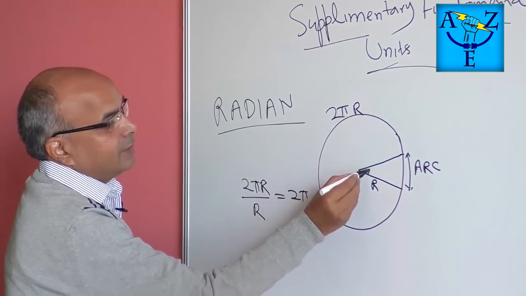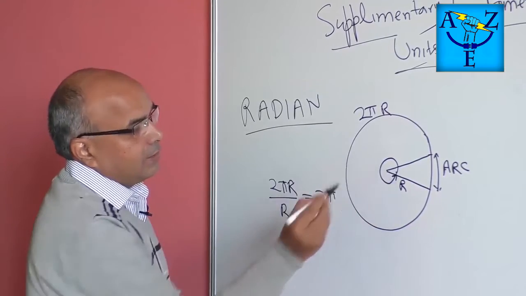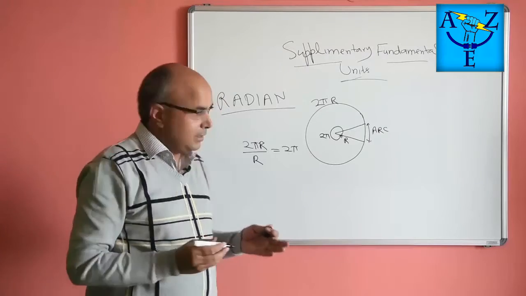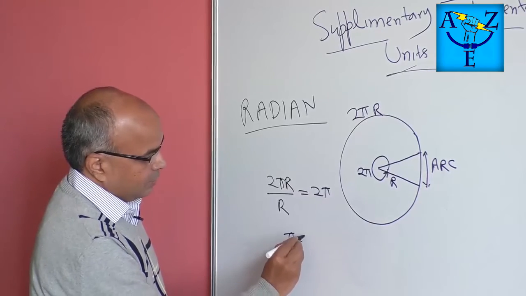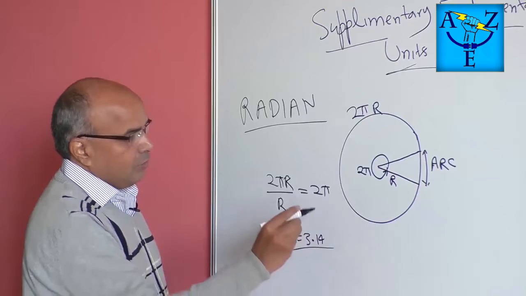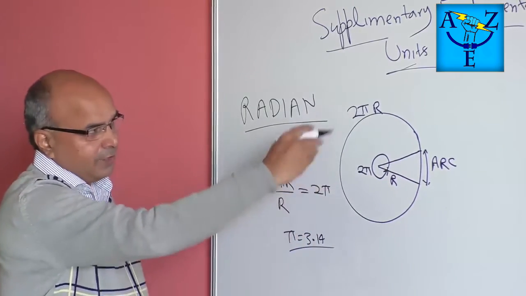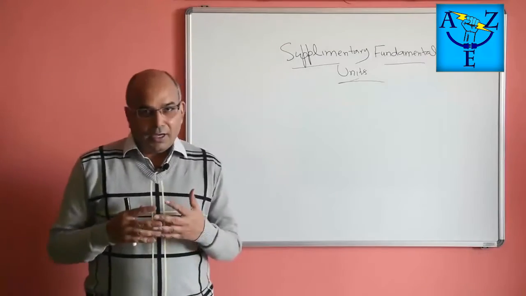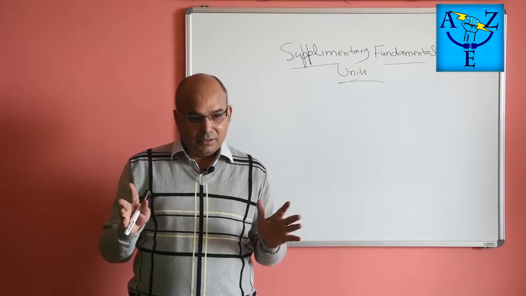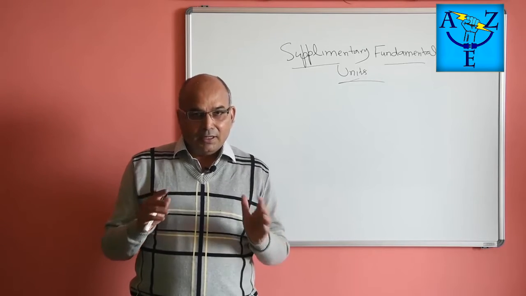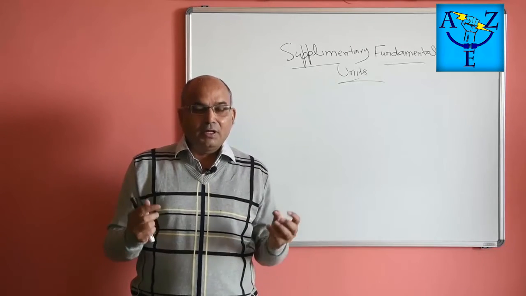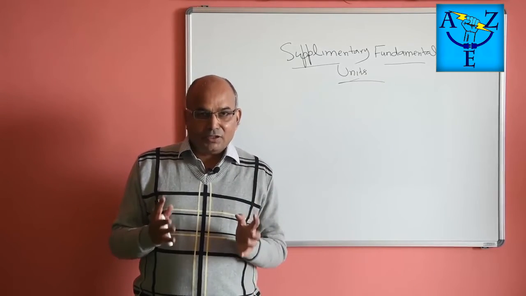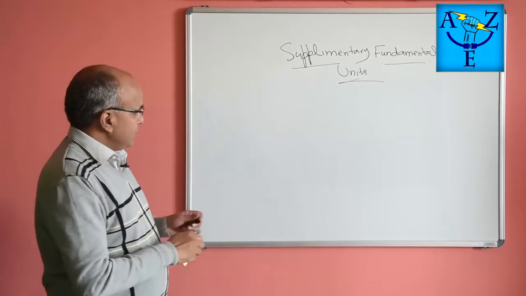So the point is that if we take the complete circle from here to here, then the radian value will be 2 pi. So this is the measurement of radian, and this pi, as we know, is equal to approximately 3.14. So the radian measurement of a complete circle is equal to this multiplied by 2. So as we have seen that we measure the plane angle in terms of radian in a plane, in the same way when it is a question of a sphere, for example, when we want to measure a spherical object or a three-dimensional picture, in that situation we generally use steradian. Now let us understand that steradian.